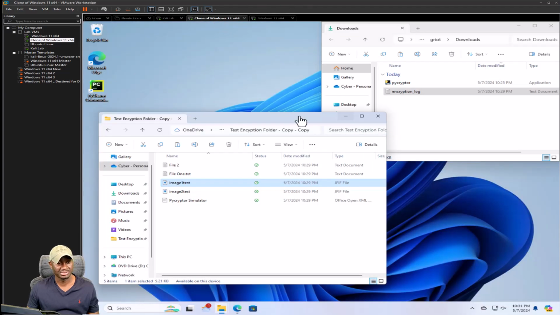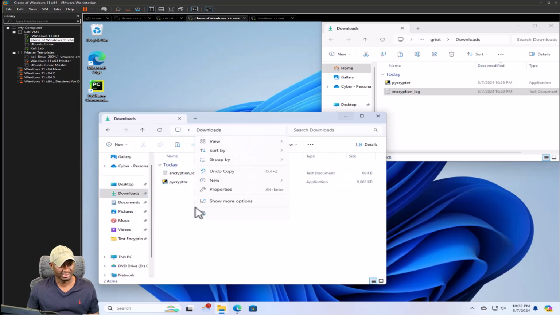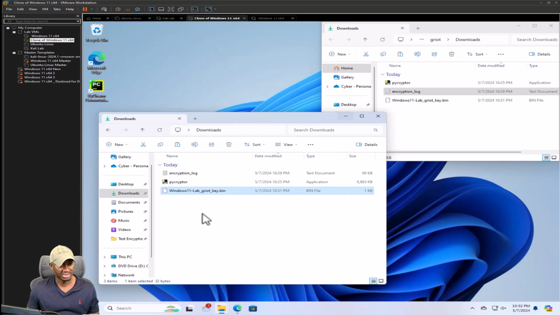Go to the victim machine, and now I am saying that I have the key. So copy the key back, put that in. I will just drop it in downloads. There's nothing in downloads, but I'll just drop it in there. Okay, that in there. There, good, we got it. And I'll open command line, assuming okay, you've responded. So let's just finish the simulation.